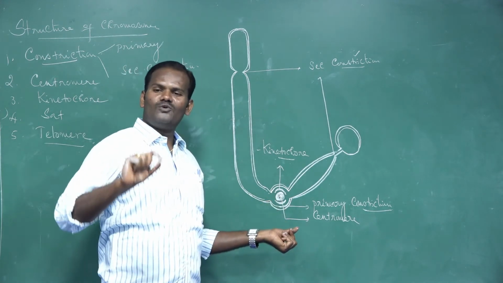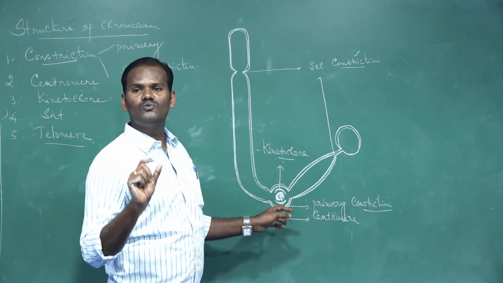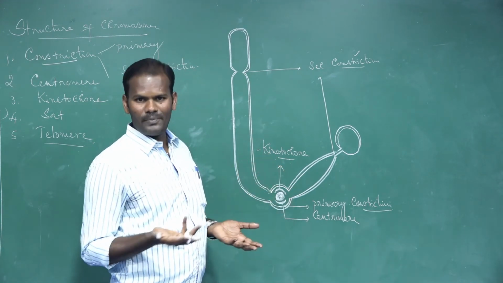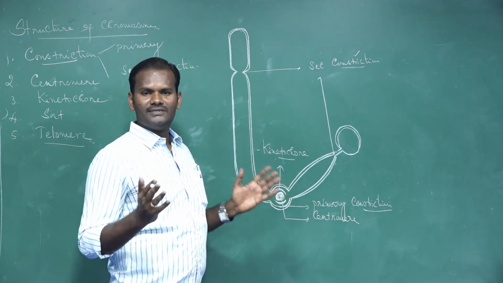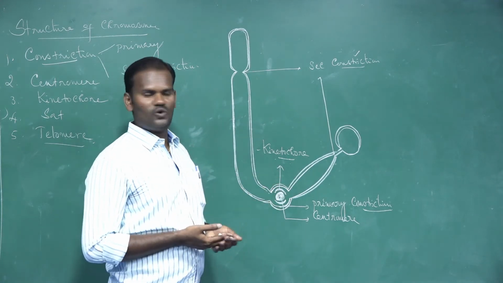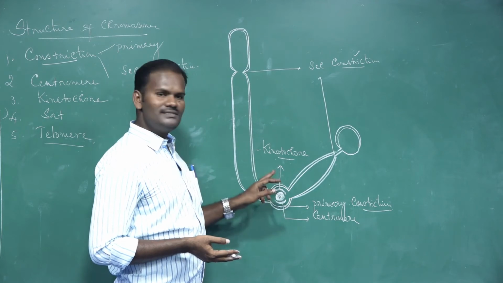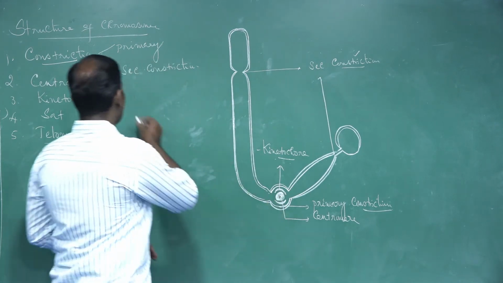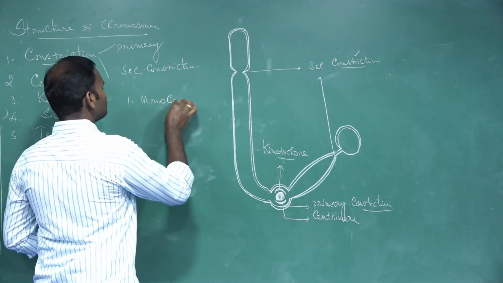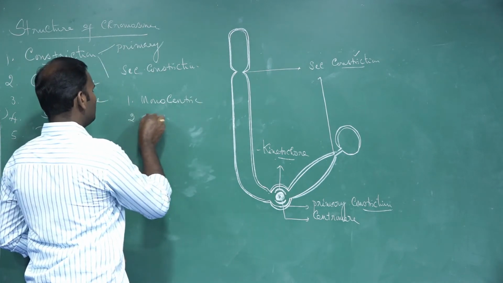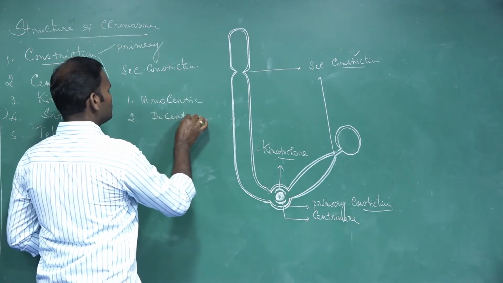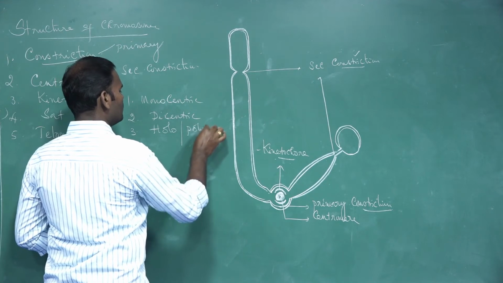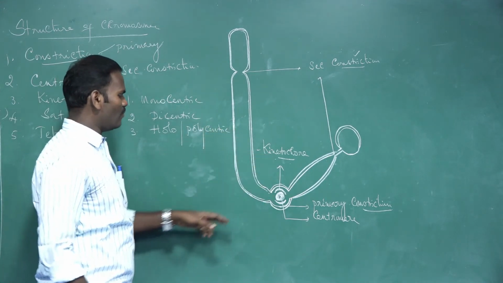If the centromere part of the chromosome gets any damage, the chromosomes fail to move towards anaphase. If the chromosomes fail to move towards anaphase, what will happen? They do not divide. As a result, no new cells are formed. So that is why it is an important part of the chromosome. Centromere is essential. Based on the number of centromeres, the chromosome may be monocentric, dicentric, holocentric or polycentric.